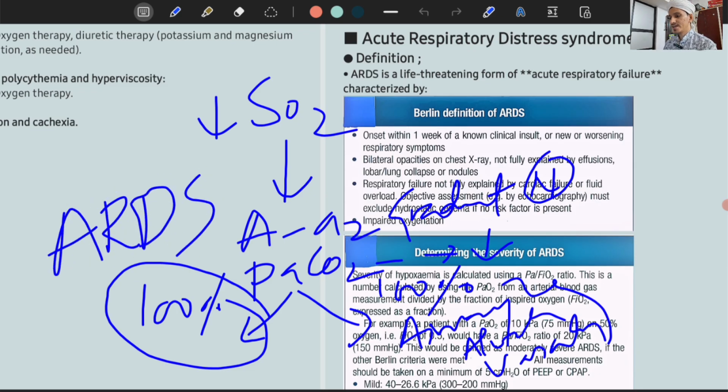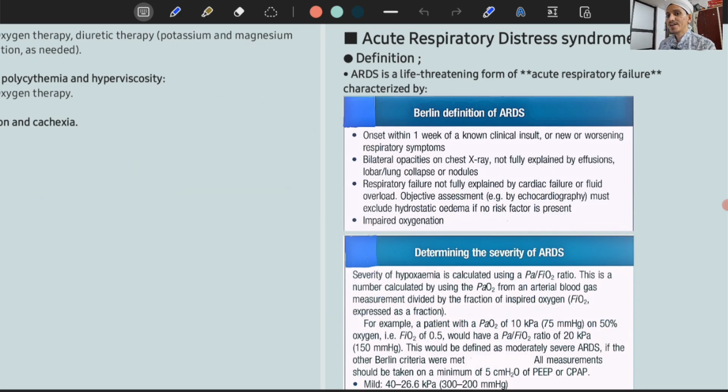After reading many of the textbooks, what I have learned is it is a stage between hypoxemic respiratory failure and hypercapnic acute respiratory failure. Before progressing to acute hypercapnic respiratory failure, the acute hypoxic respiratory failure first passes through acute respiratory distress syndrome. So acute respiratory distress syndrome will not correct with 100% oxygen therapy. That you should remember. It is a life-threatening form of acute respiratory failure.